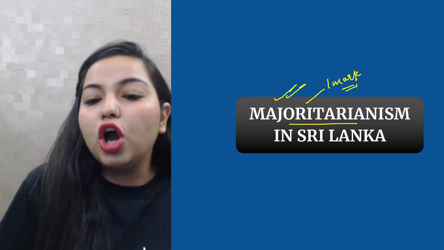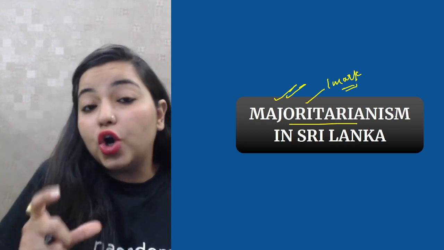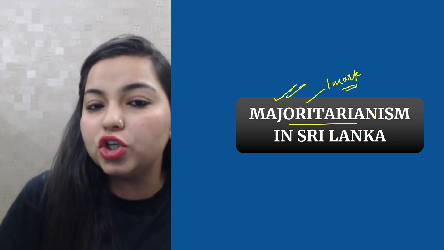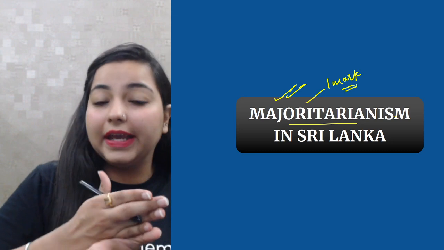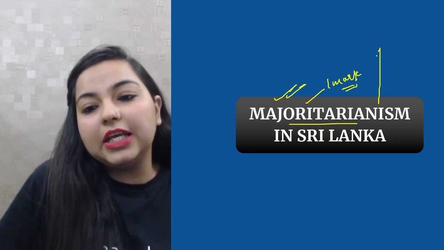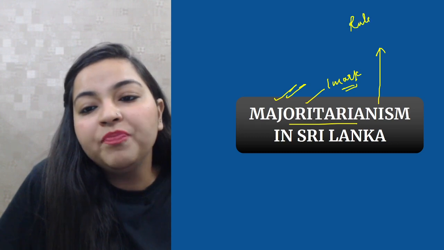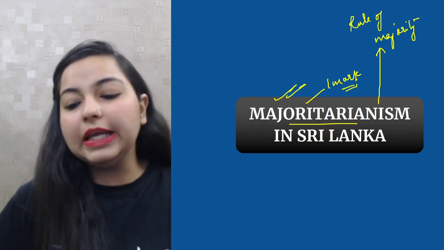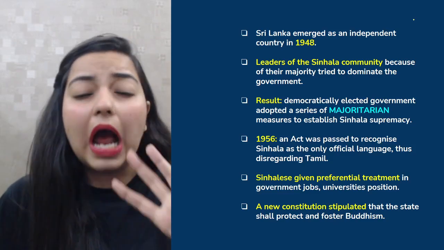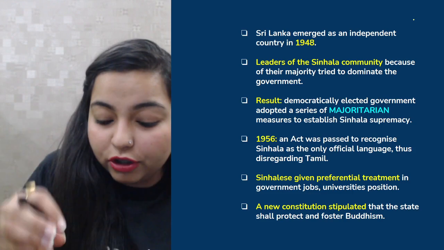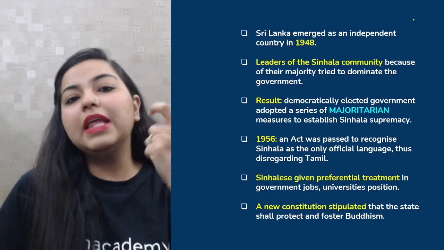All right. So talk about majoritarianism. Now, whenever you do not understand any particular term in social sciences, always try to break it. Majoritarianism. Now, the word itself basically means rule of majority. Okay? So basically, Sri Lanka actually did not understand the problem in a very in-depth manner. So how did they actually deal with it?